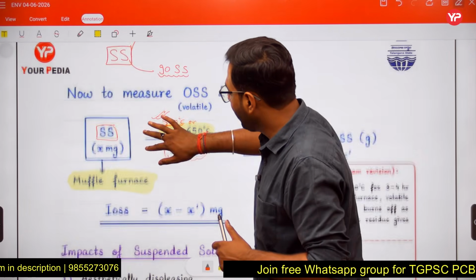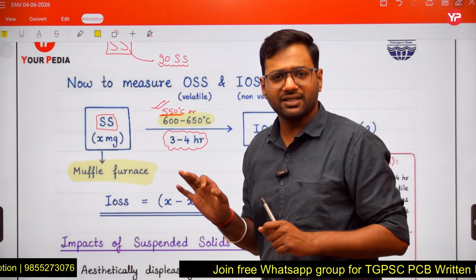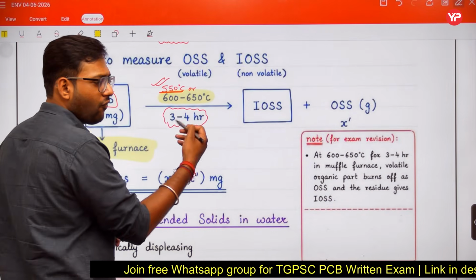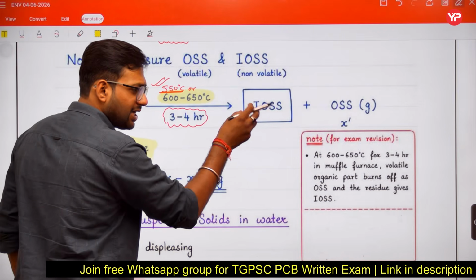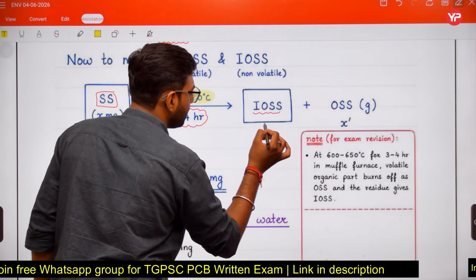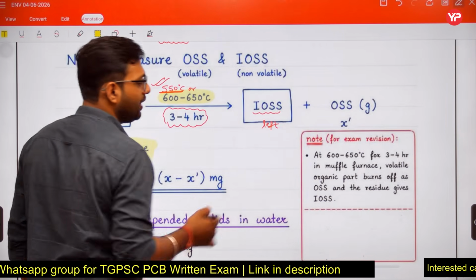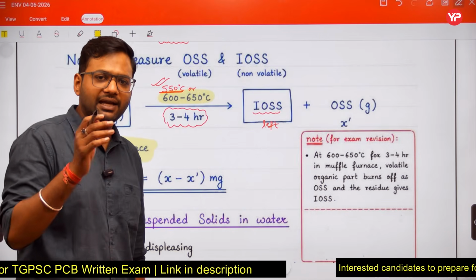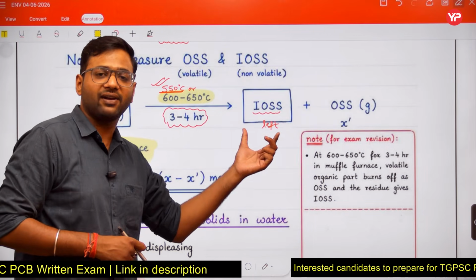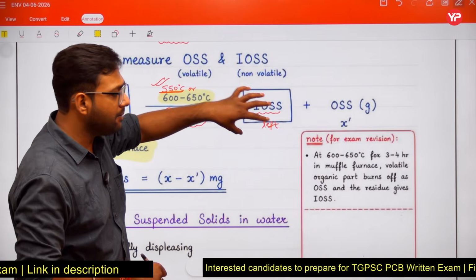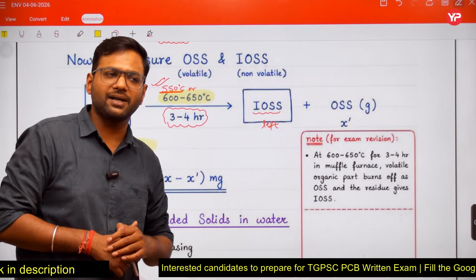So when all organic suspended solids are oxidized, after 3 to 4 hours the solids left in this device will be inorganic suspended solids. The solids left in the muffle furnace are the inorganic suspended solids. And friends, we measure the weight of these inorganic suspended solids.